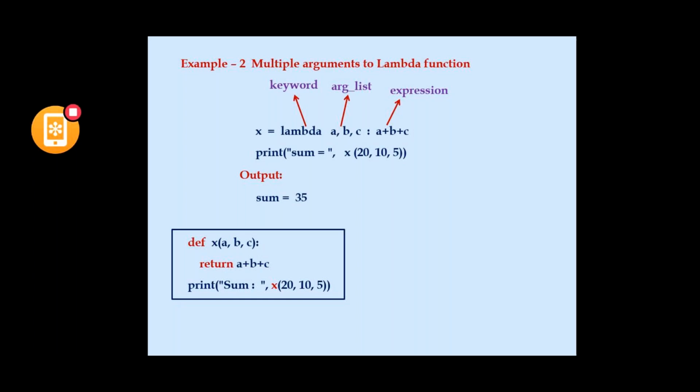Some important points have to be remembered while we are using lambda function. So that will be taught now. This is the syntax: lambda arguments list colon expression. So what are the points to be remembered? Here lambda is a keyword, and it should be used to create the lambda expression.